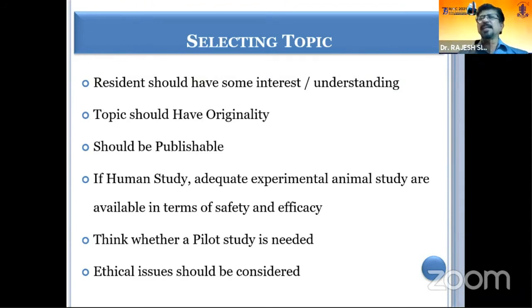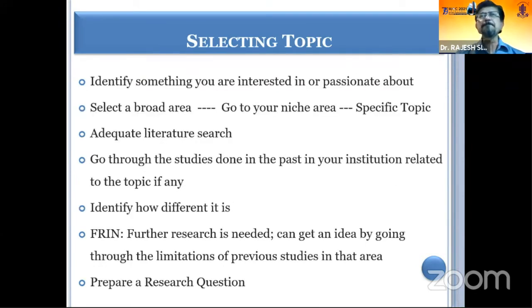If it's a human study, adequate experimental or animal studies should be available in terms of safety and efficacy. If you have some doubt about the adequate sample size for some disorder, or if it is something absolutely new, then there's no harm in doing a pilot study to get the first experience of it and then go ahead. And ethical issues have to be considered.